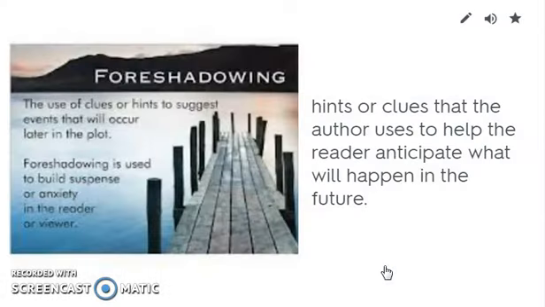Foreshadowing, hints or clues that the author uses to help the reader anticipate what will happen in the future.